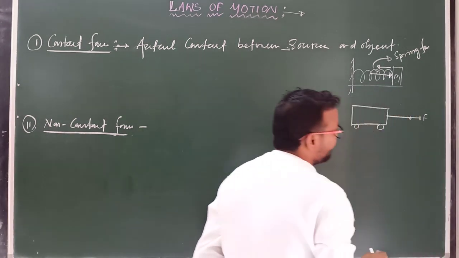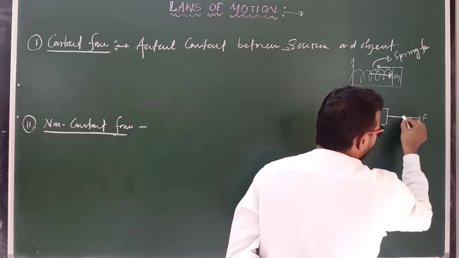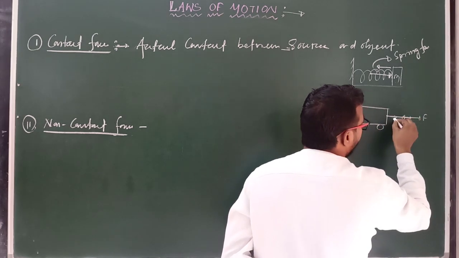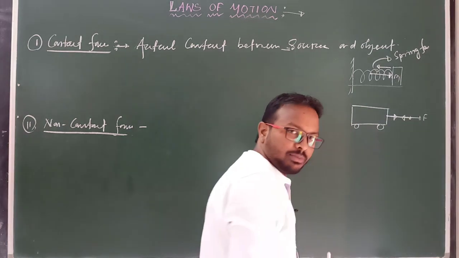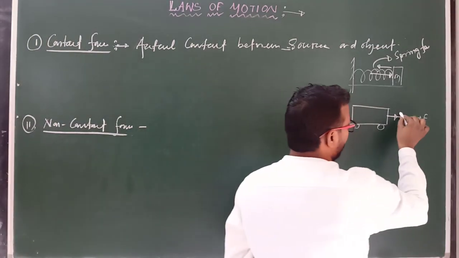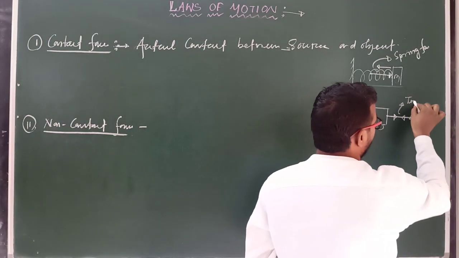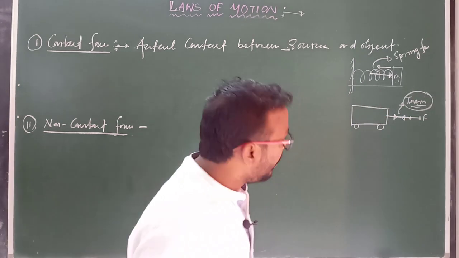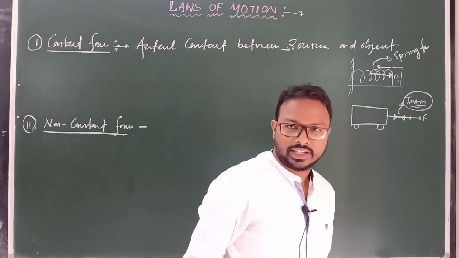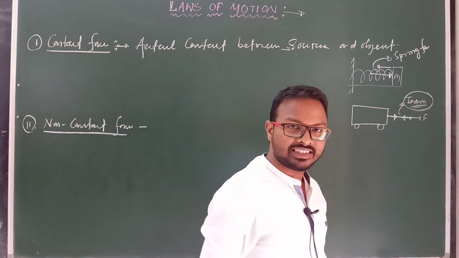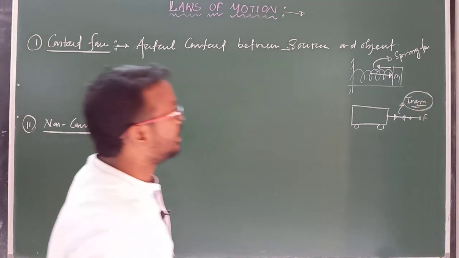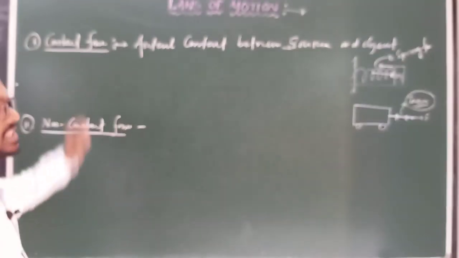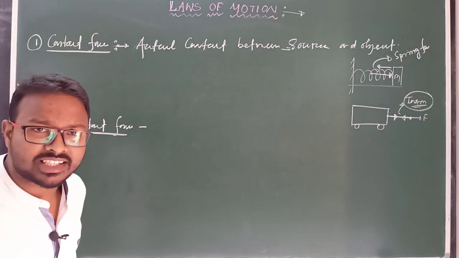Then inside the string, interatomic or intermolecular forces develop. That intermolecular force is known as tension. Clear? Tension is one type of force, and we will discuss it clearly while studying free body diagrams. Tension force is one of the most important examples of contact force. So these are some examples of contact force.